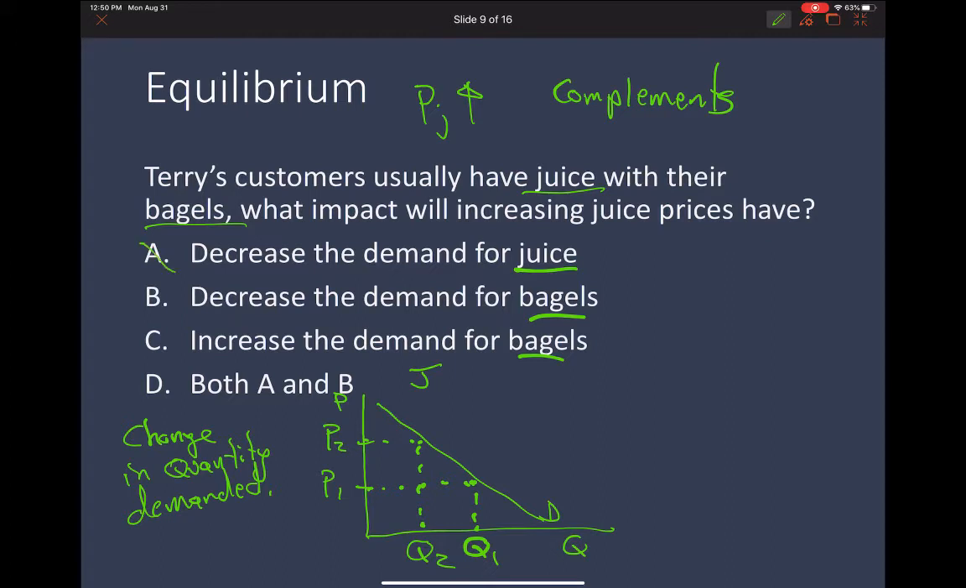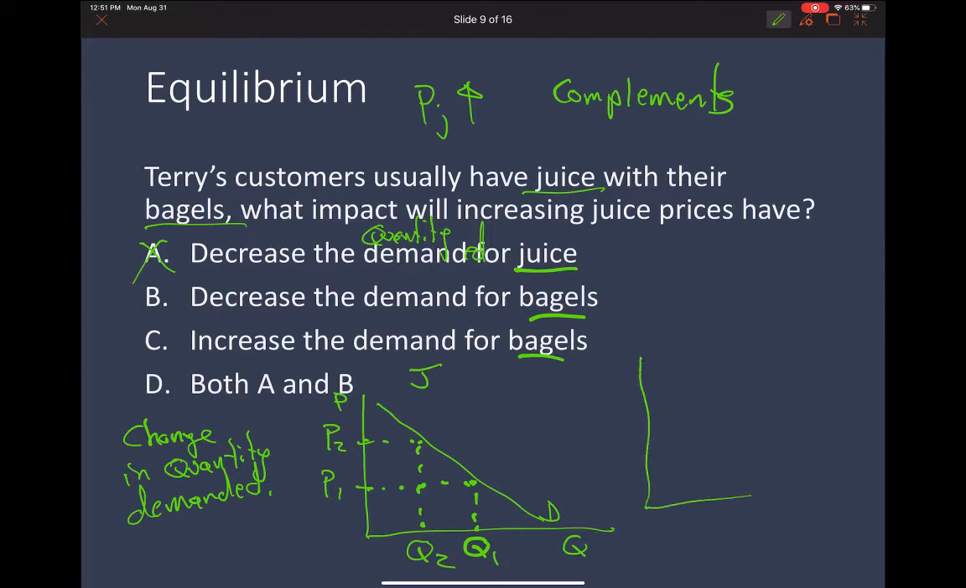So A is not going to be one of the correct options because this is saying a decrease in the demand for juice. And a decrease in the demand for juice would be a shift in the curve. And the price of the good is not going to cause the curve to shift. So A is not correct. To make it right, you'd want to say a decrease in the quantity demanded for juice, and then you'd make that a correct answer. Okay, so A is not correct.